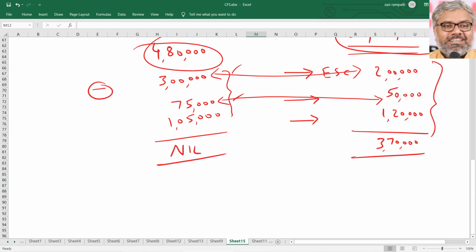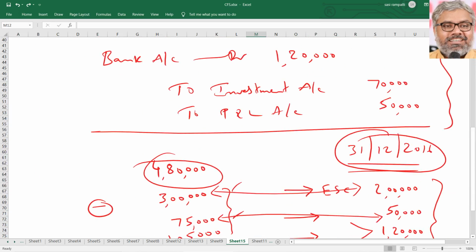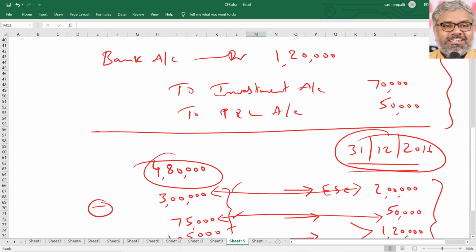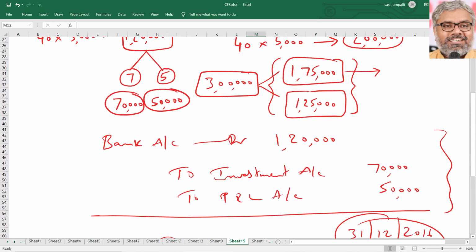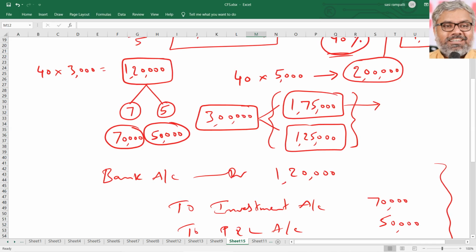Now let us split this 1,20,000 so that we can understand that also. Why? Because for the holding company we did that. Just for understanding, what is this 1,20,000 all about? First of all, the pre-acquisition profit, as we already have identified, was 1,75,000, not dividend, 1,75,000.